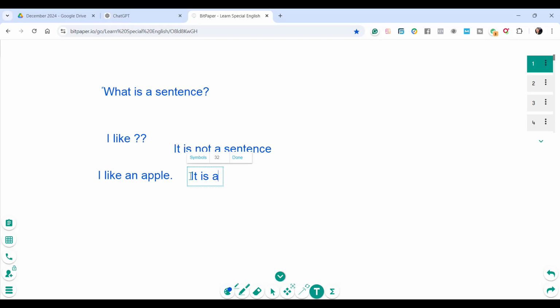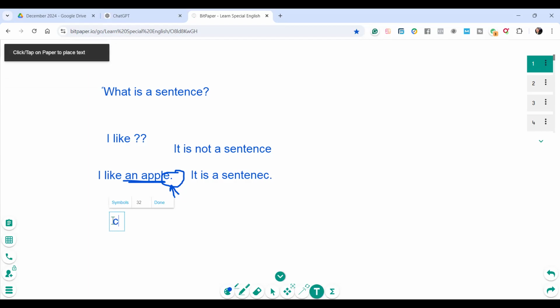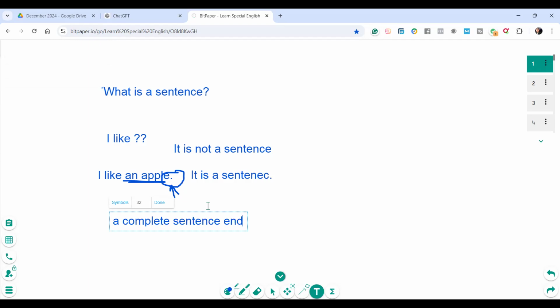Let me write it like this. It is a sentence. Why? Because you told me what you like. You like an apple. So this is a completion of thought. It's a complete sentence. For punctuation, a complete sentence ends in a period, or some people say full stop. A period or full stop. All right? That's the main idea of a sentence.